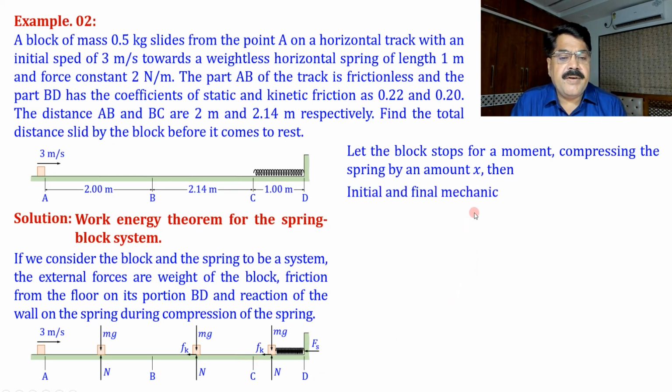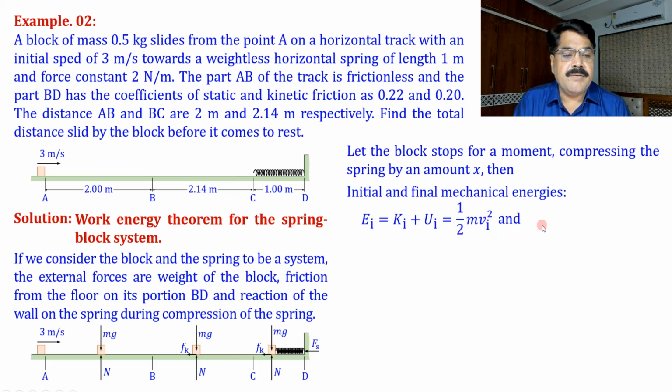Initial and final mechanical energies. Of course, what we are saying here is that we are using the work-energy theorem on a system of block and spring, so we are using the general theorem: work done by all the external forces plus work done by all the internal non-conservative forces is equal to the change in mechanical energy of the system. So we find initial and final mechanical energies. Initial is K initial plus U initial. U initial is 0, and so it is half m v_i square.